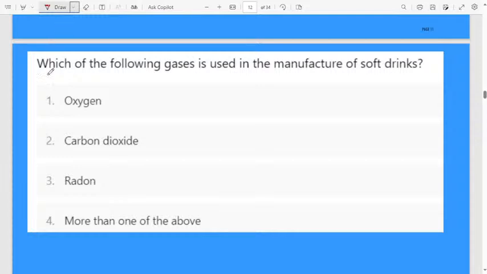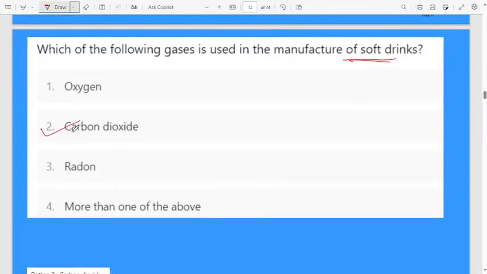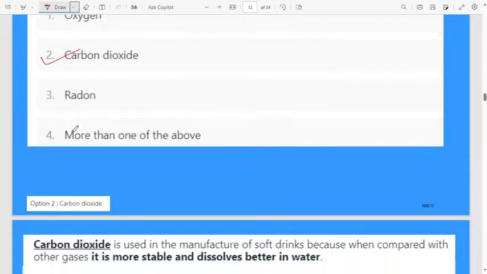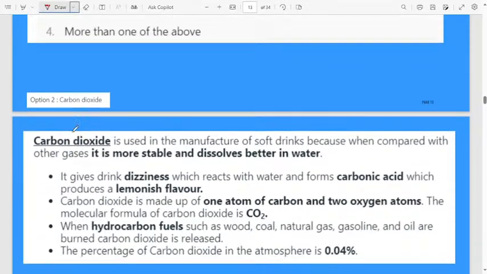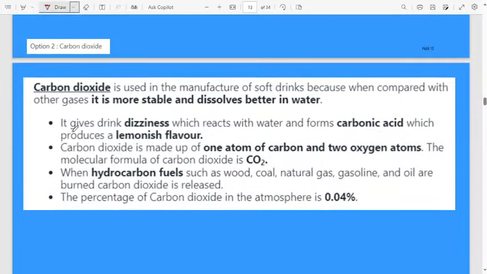Next, which of the following gases is used in the manufacture of soft drinks? Kavita is telling carbon dioxide. Very good, Kavita. First option is oxygen, second one is carbon dioxide, third option is radon, fourth one is more than one of the above. In the manufacture of soft drinks, we will use carbon dioxide gas. Carbon dioxide is used because when compared with other gases, it is more stable and it will be easily dissolved in water.